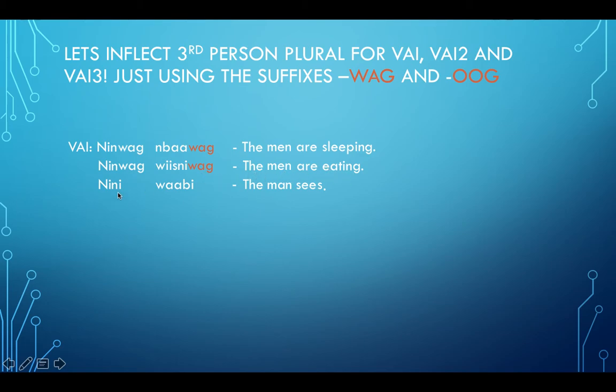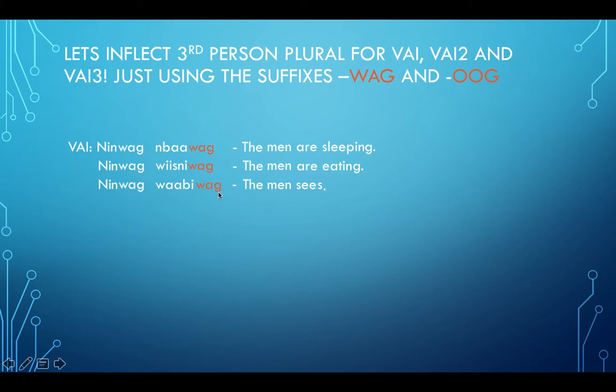And the last one here, nene wabe, the man sees. We're going to pluralize both the noun and the verb. So it's the same process as the other two. So we go to ninwug, changes it to men. And then wabe, we're going to add the suffix wug. Now we're going to count back to our third last consonant.